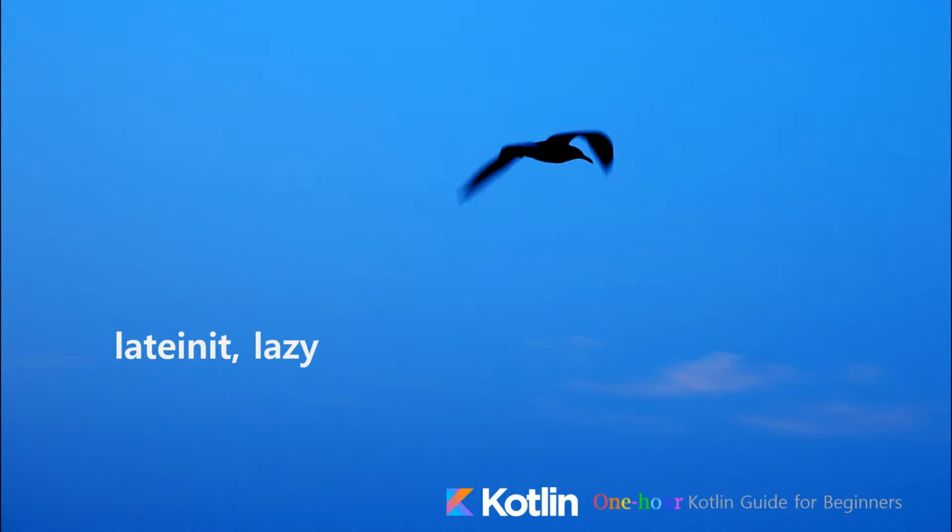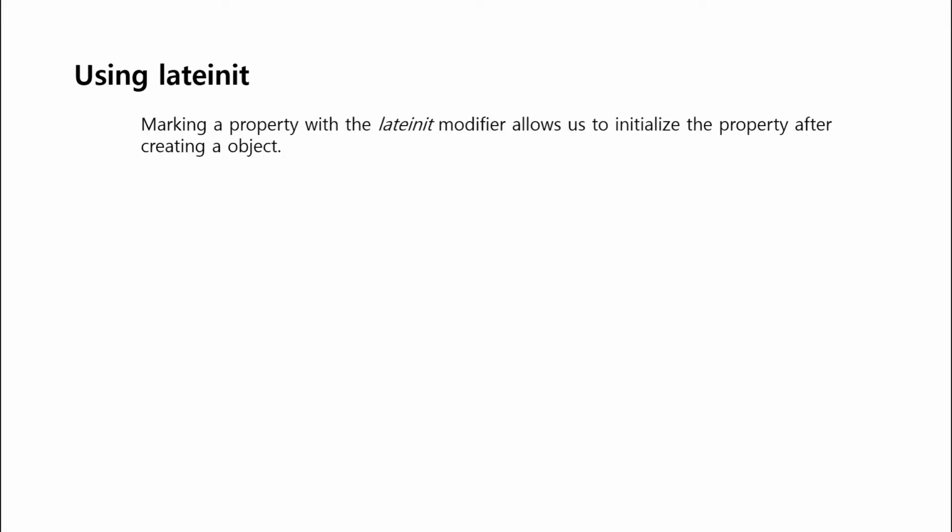Let's talk about lateinit and lazy. In Kotlin, normally properties should be initialized when declared. However, if we mark a property with the lateinit modifier, we are allowed to initialize the property later. Literally, it means we declare that I will initialize this property later.